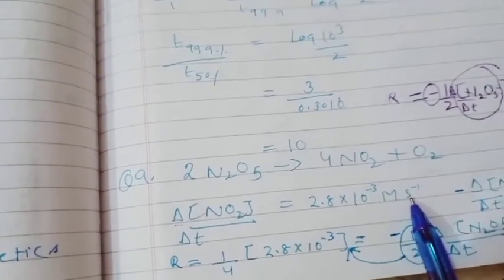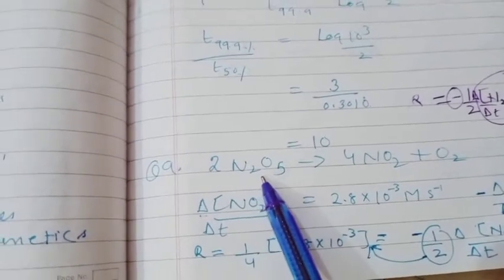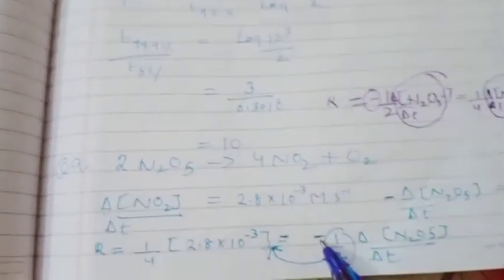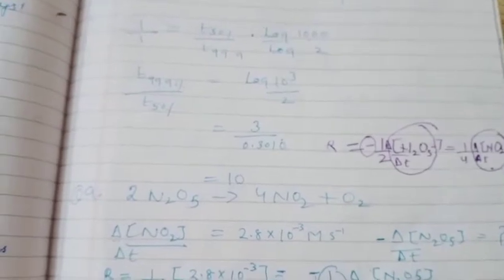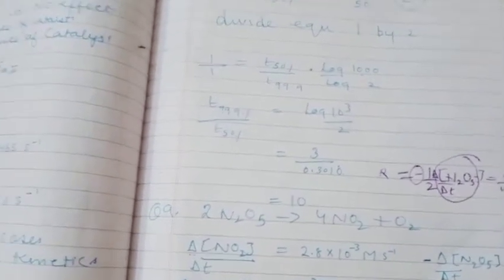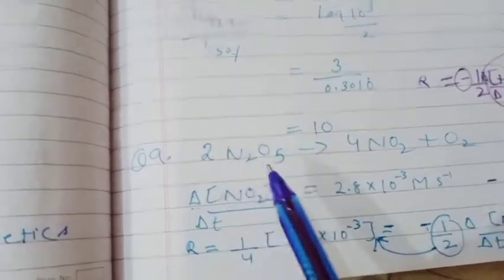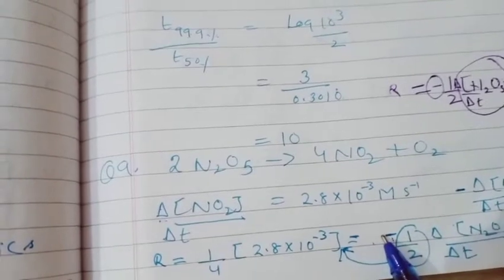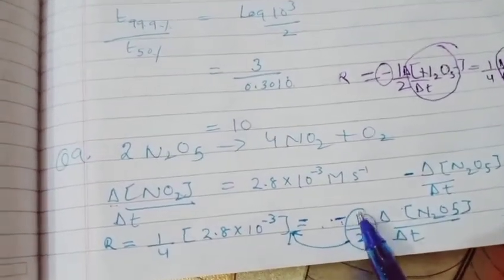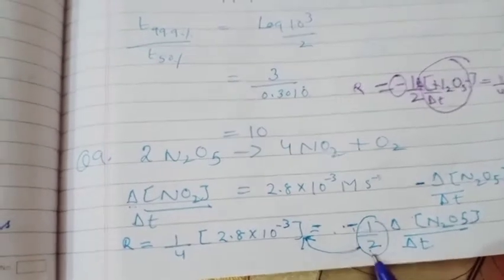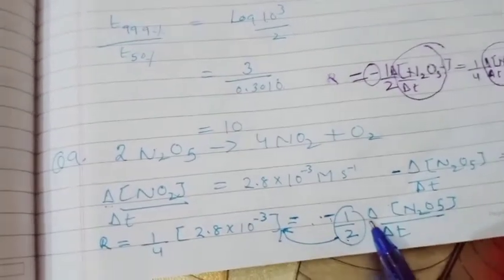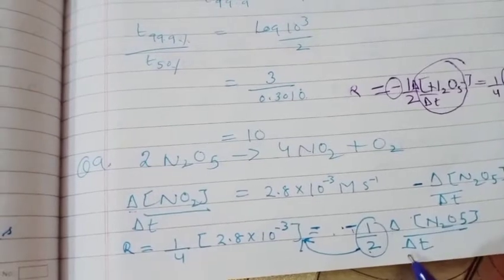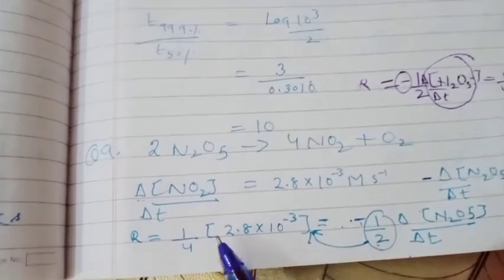You are asked to find the rate of disappearance of N2O5, which is minus delta N2O5 divided by delta T. But we know that the rate of reaction R is equal to minus 1 by 2, where 2 is the stoichiometric coefficient, into delta concentration of N2O5 divided by delta T, also equal to 1 by 4.